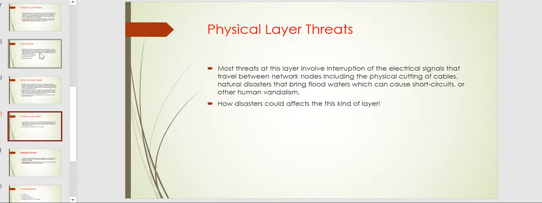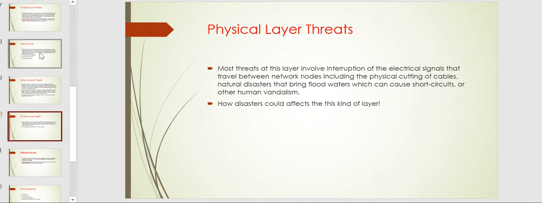Moving further, we also have physical layer threats. The physical layer is nothing but the hardware, where communication is made between source and destination, either in the form of some kind of wire or optical cable. All of this comes under the physical layer.